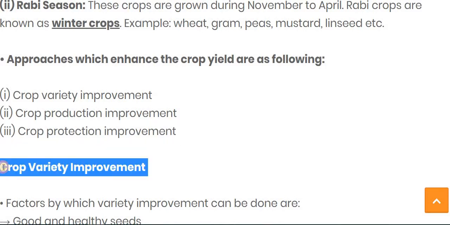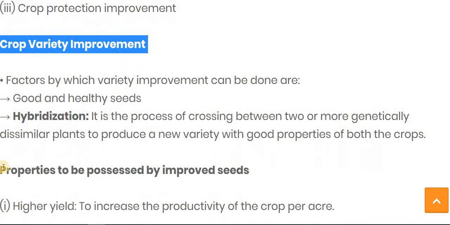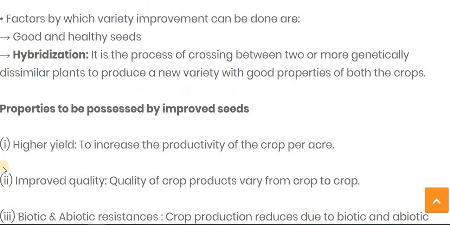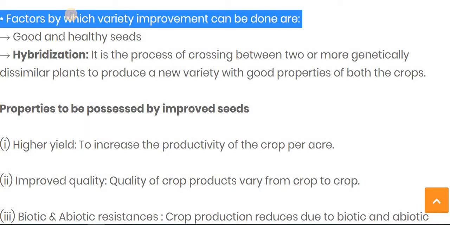First of all, we discuss crop variety improvement. How can we improve the variety in the crop? The factor by which variety improvement can be done is good and healthy seed.